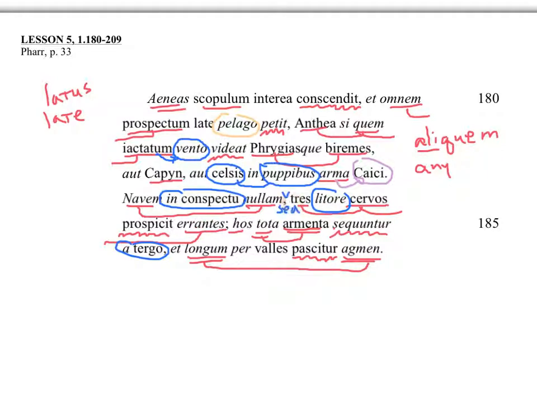Or maybe we could say 3 deer wandering on the shore. Sounds a little better. That's in litore. Whole herds follow these deer, meaning hos, that's from hic, haec, hoc. And follow these deer from behind. And the long column, or the long line of them, of the deer, grazes through the valleys.